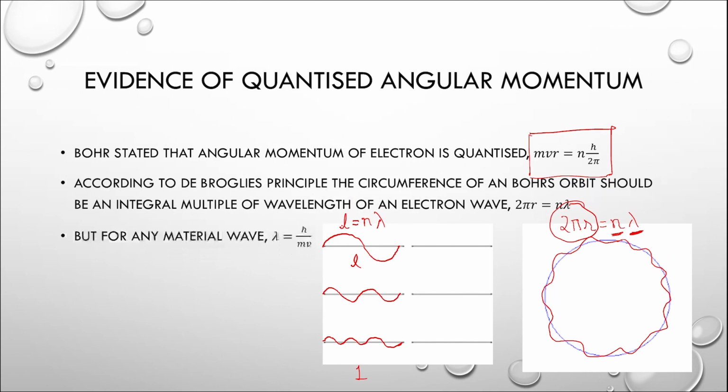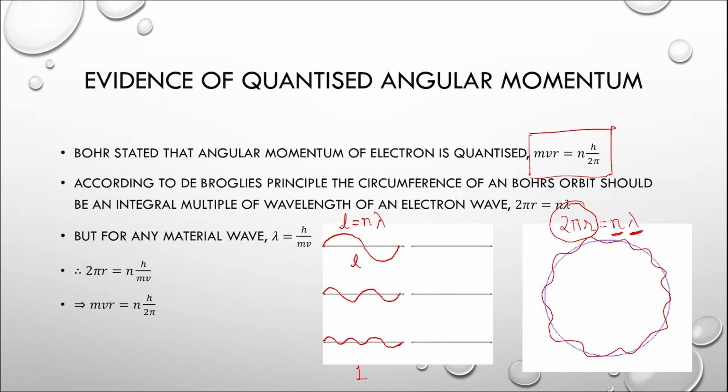But we know that for any material particle like an electron, the wavelength lambda is h by mv. Therefore, I can say that 2 pi r should be equal to n times h upon mv. I'll take mv on the other side and I'll take 2 pi r down in the denominator on the other side. And I will therefore have mvr is equal to